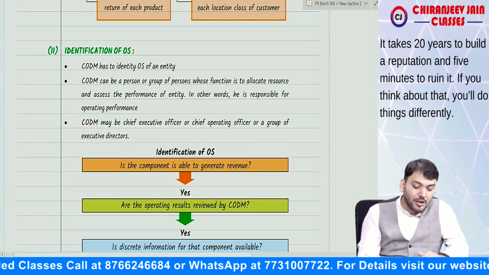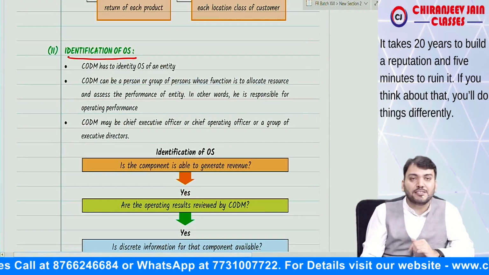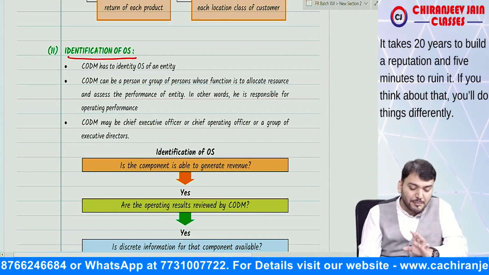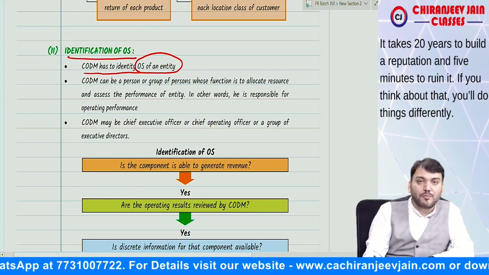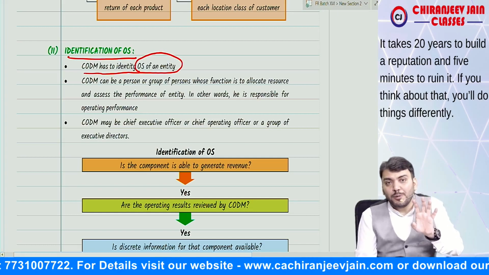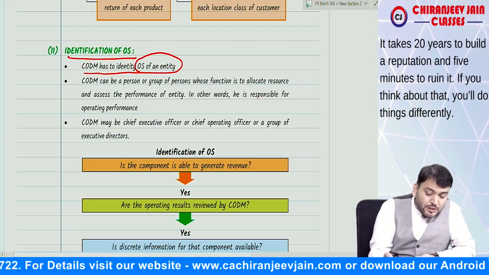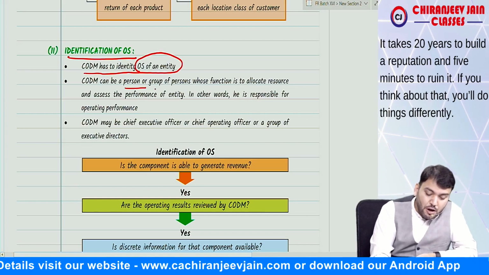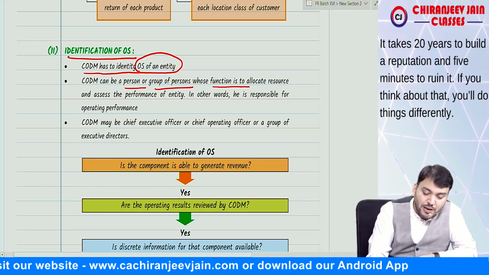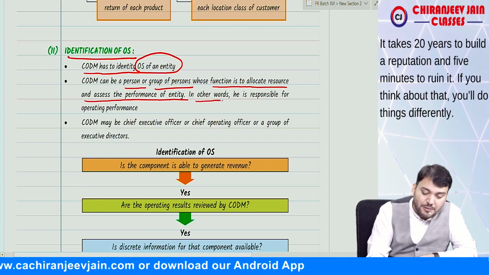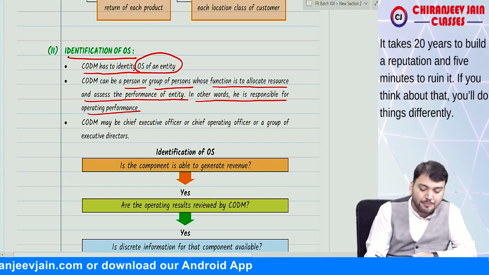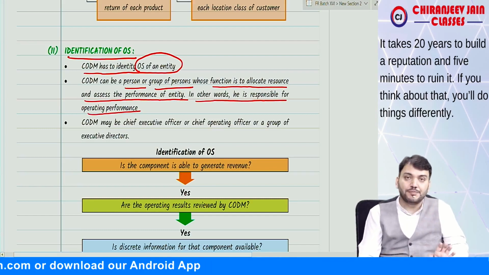Now identification of operating segment. CODM has to identify the operating segment of an entity. CODM is Chief Operating Decision Maker. Who is CODM? CODM can be a person or group of persons whose function is to allocate resources and assess the performance of the entity. In other words, he is responsible for operating performance.